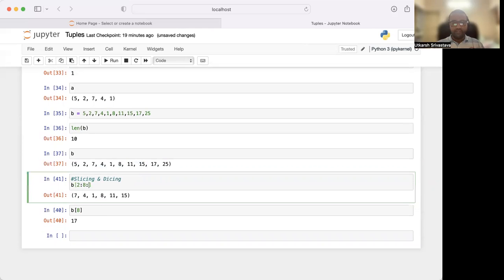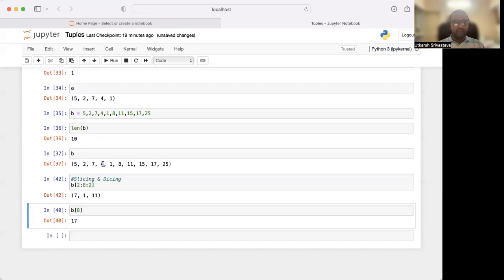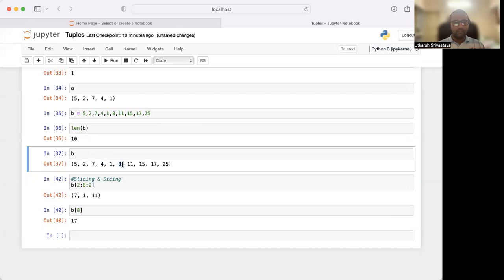We can also perform dicing. That means skipping one element and printing the second, skipping one element and printing the second. That is, print 7, 1, and 11. As you can see, 7, 1, 11. So this is what it is.